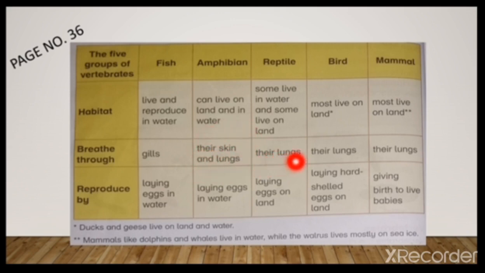Reptiles breathe through their lungs, birds their lungs, and the mammal also breathe through their lungs. Student, I repeat this. Breathe through: fish's gills, amphibians their skin and lungs, reptile their lungs, bird their lungs, mammals their lungs.